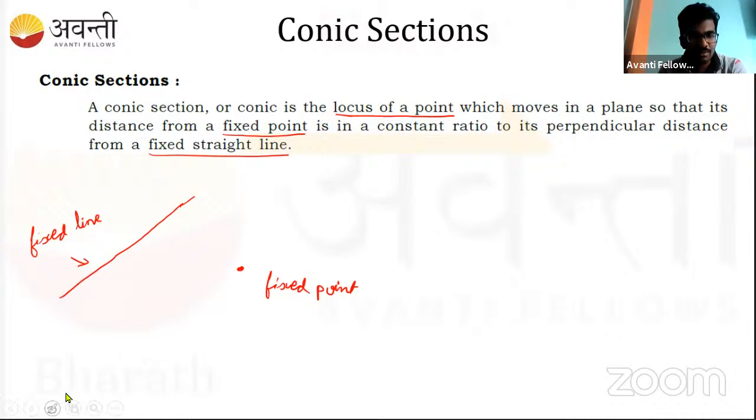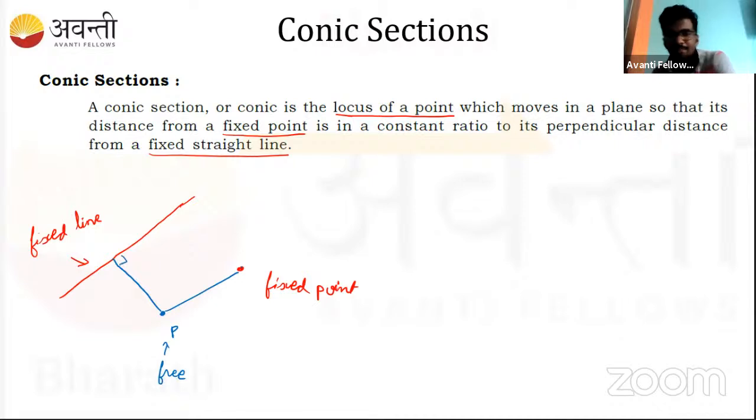Okay, so now they're saying that there is a constant ratio of the distance from the fixed point to the distance from the fixed line. It's a constant. So this is a free point, let's call that free point P. Somewhere you can mark it here so that you'll understand. This is the distance from the fixed point, and this is the perpendicular distance to the fixed line. These two distances, the ratio remains the same. The ratio is constant.